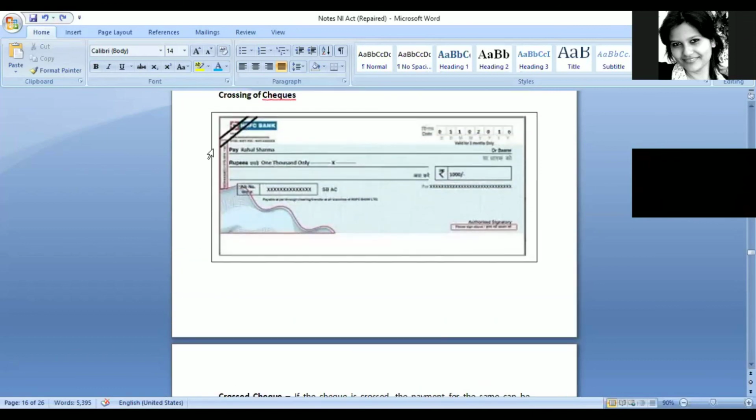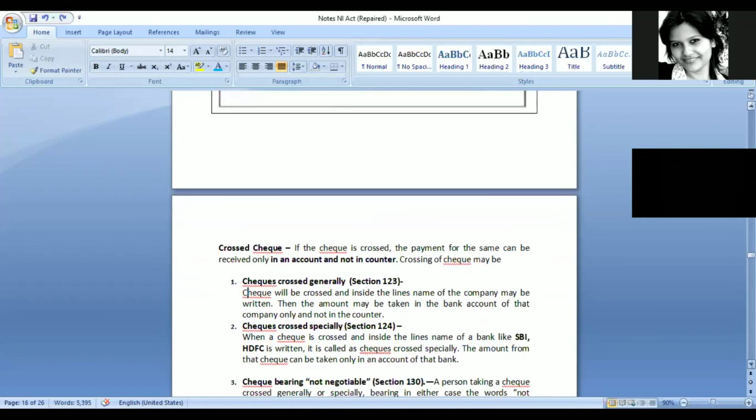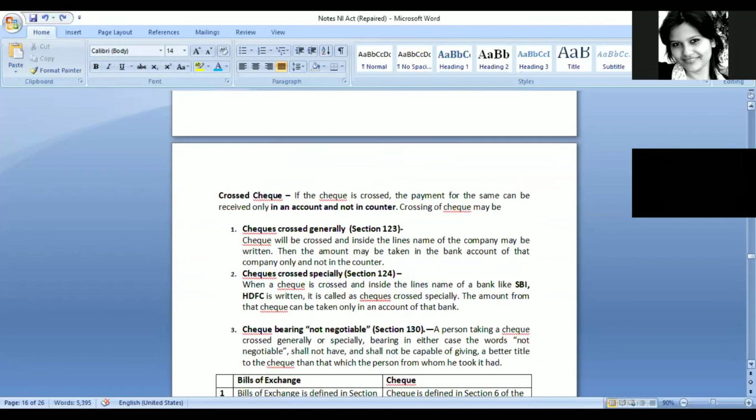So if a person simply puts 2 lines like this, and here mentions the name of a certain person or company, then that particular company can take the money only in a bank account and not at the counter. So he cannot collect the money at the counter, but he will have to deposit the check and get it in his bank account. It does not matter in which bank he is having his account, he can get it in any account that he is holding.